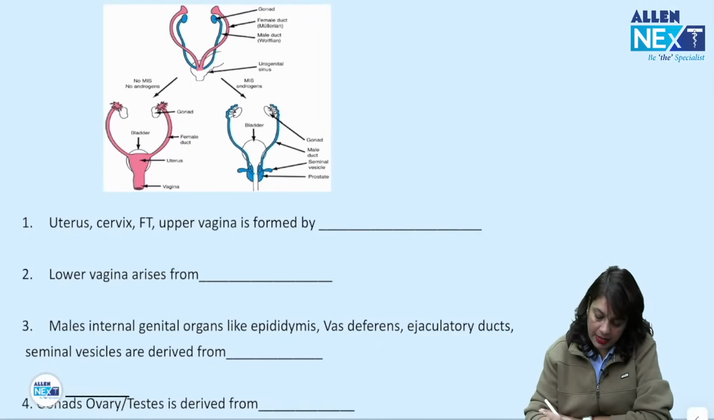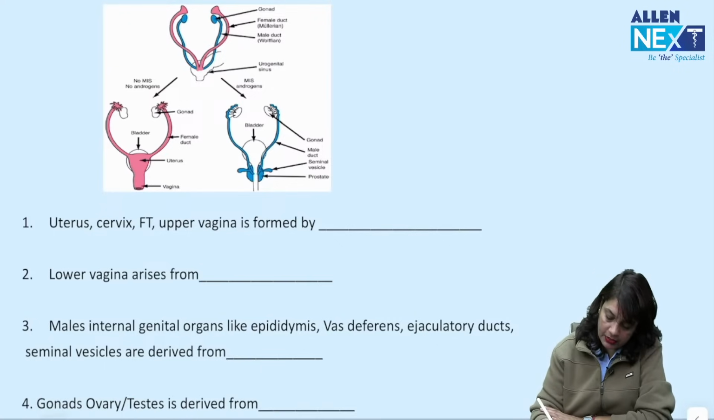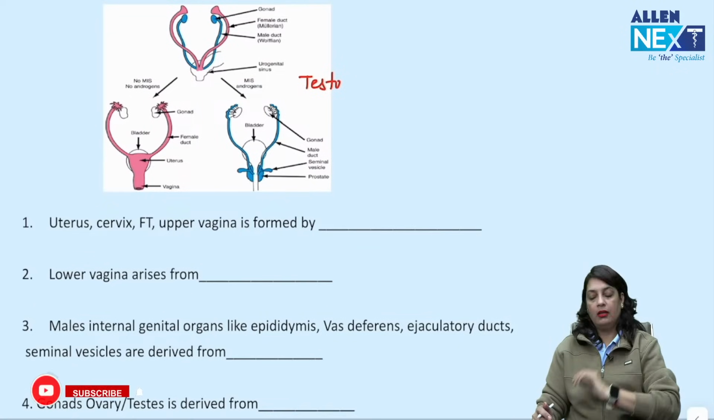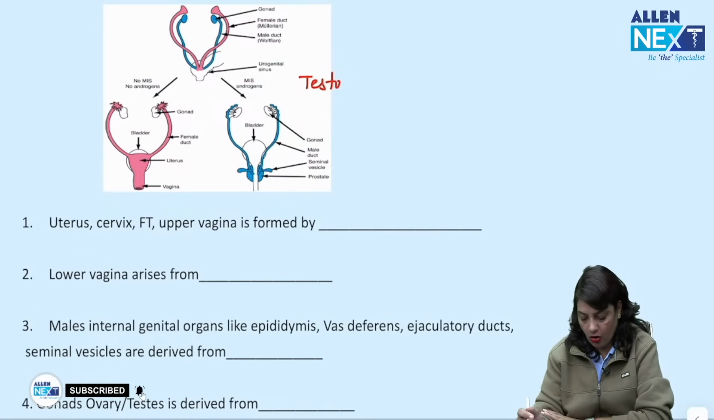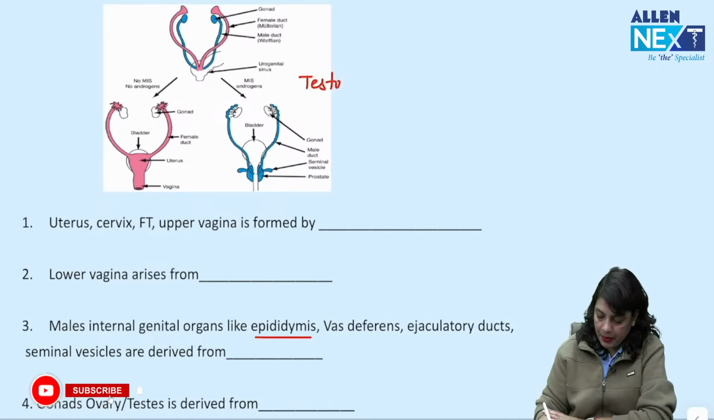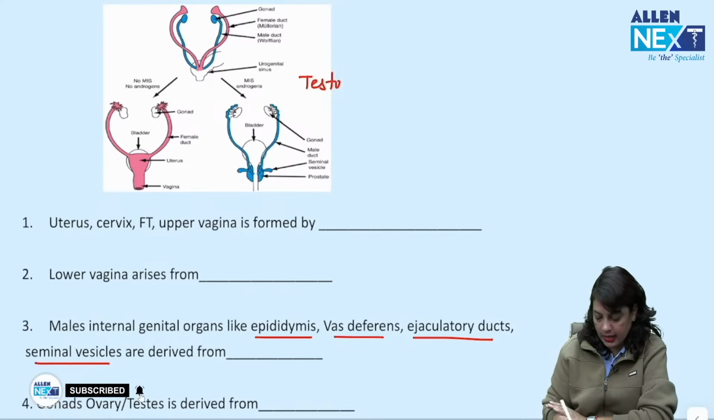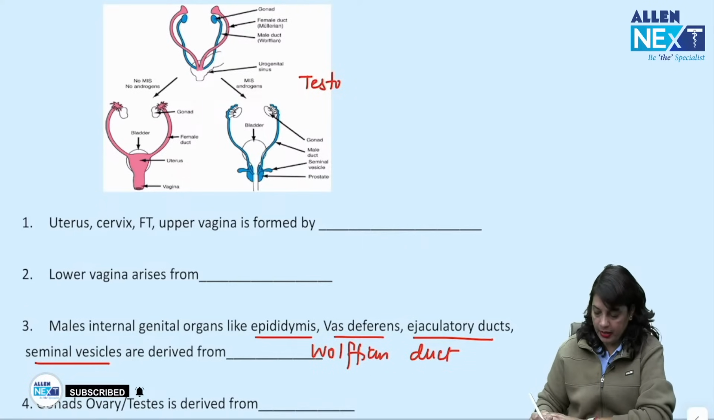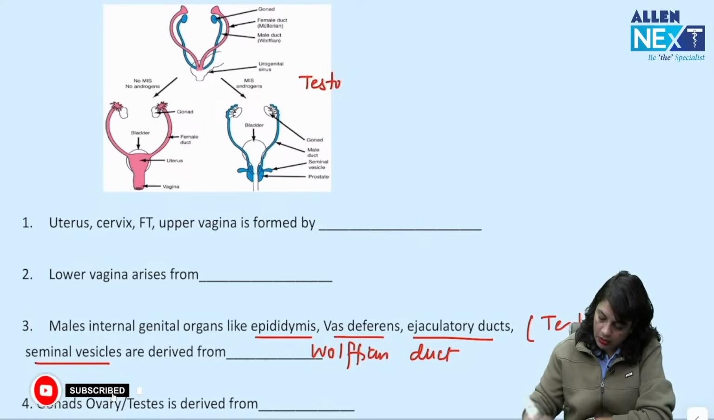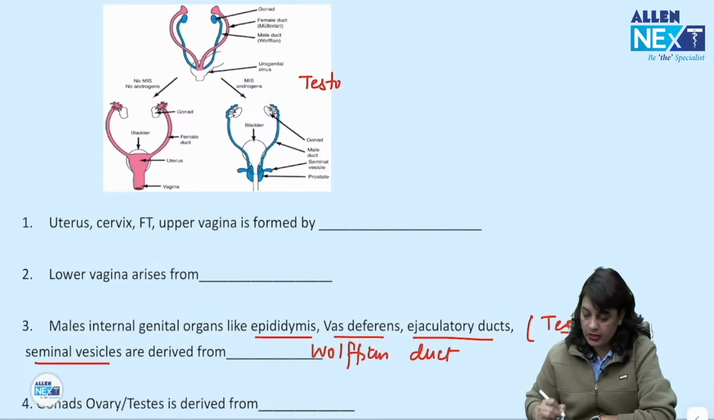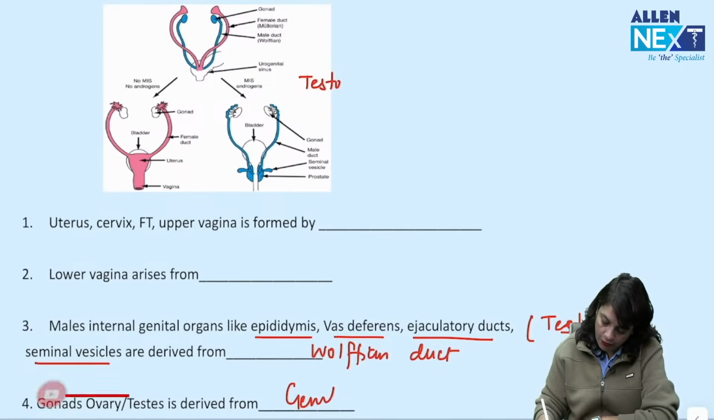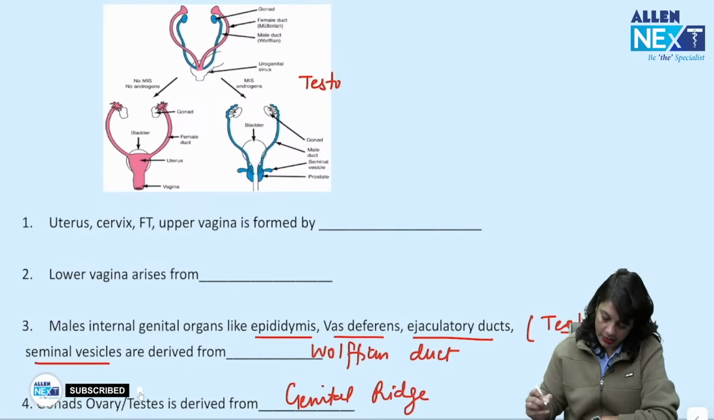Now, this pink is the Mullerian duct and blue is the Wolffian duct. If there is testosterone in the intrauterine life, then it forms the internal genital organs in the males, that is epididymis, vas deferens, ejaculatory ducts and seminal vesicles, derived from Wolffian duct in the males, and the hormone necessary for this development is testosterone, which is secreted by the Leydig cells. Gonads, ovary and testis are derived from genital ridge.